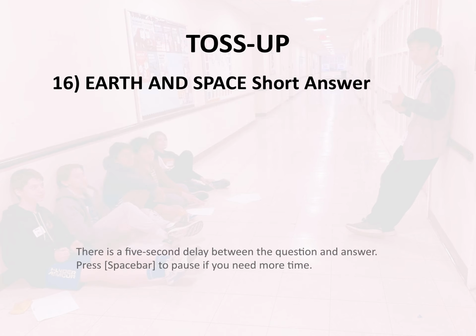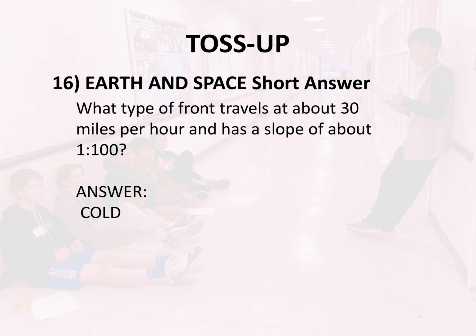Toss-up 16. Earth and space. Short answer. What type of front travels at about 30 miles per hour and has a slope of about 1 to 100? Answer: cold.